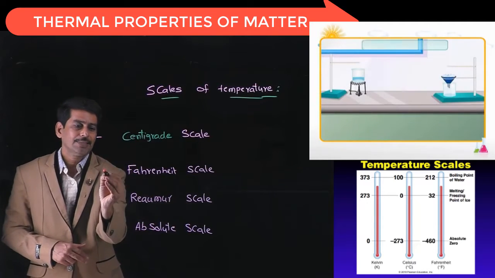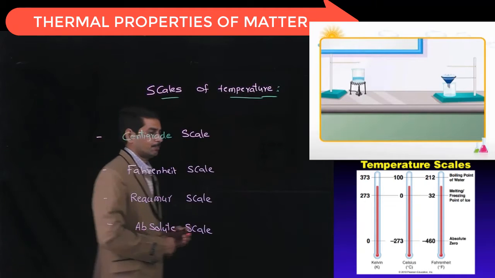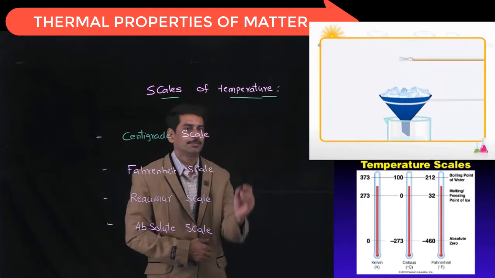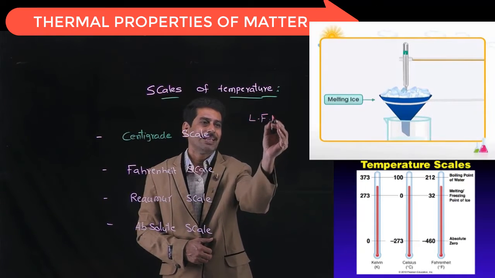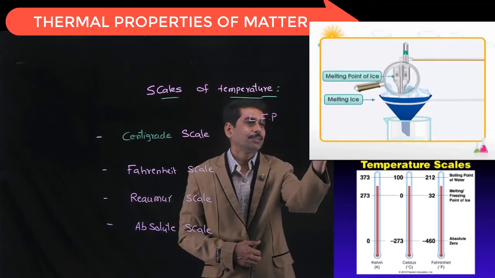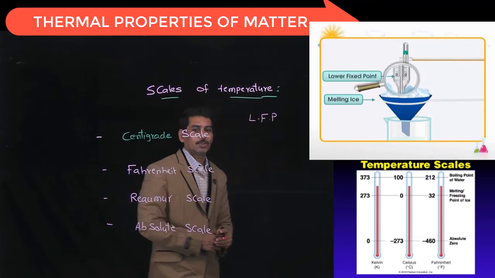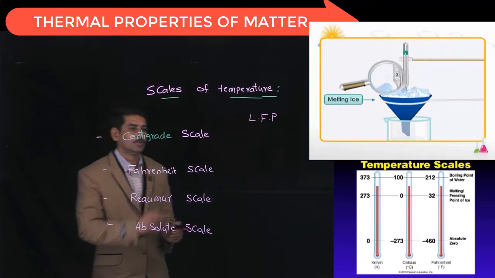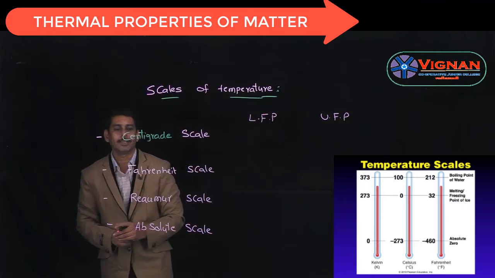And in any scale of temperature, we have two fixed points. One is called the lower fixed point, other one is called the upper fixed point. Let us consider the lower fixed point as LFP, whereas upper fixed point as UFP. So in any scale of temperature, there are two fixed points, the lower fixed point and the upper fixed point.